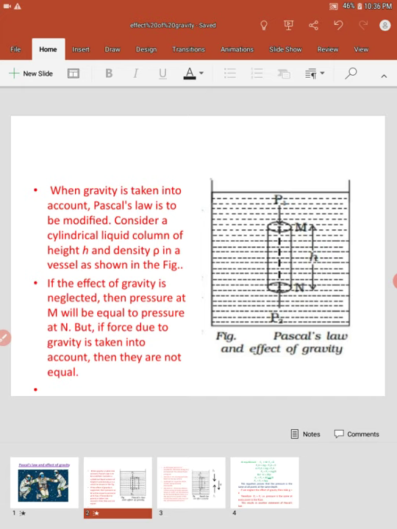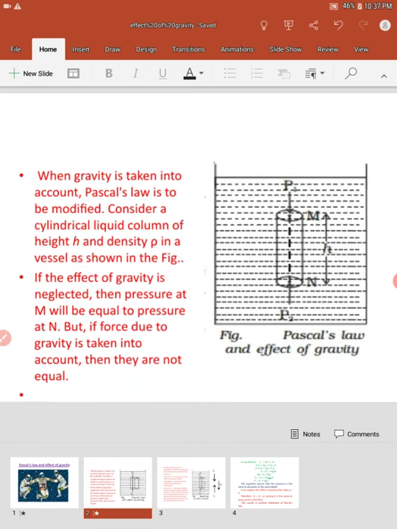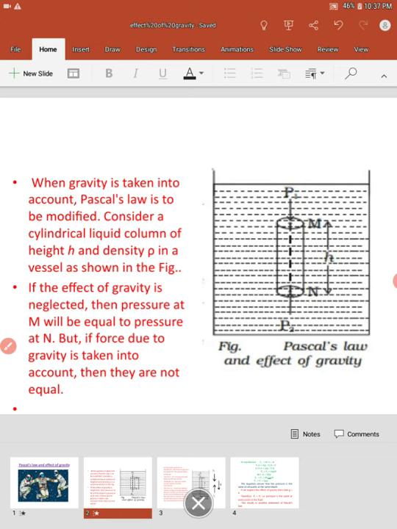To prove this statement, we consider a cylindrical liquid column of height h. Let there be two points. This is M, and these are the faces of the cylinder, and the height of the cylinder is h. P1 is the pressure on the top face and P2 is the pressure at the bottom face, that is point N and point M. If the effect of gravity is neglected, the pressure at M and N will be equal.